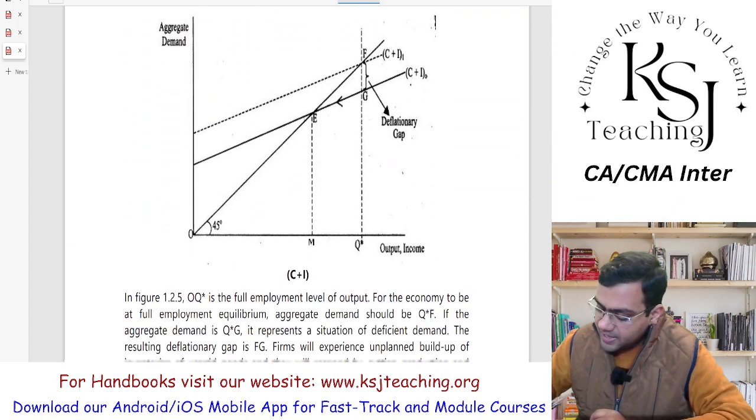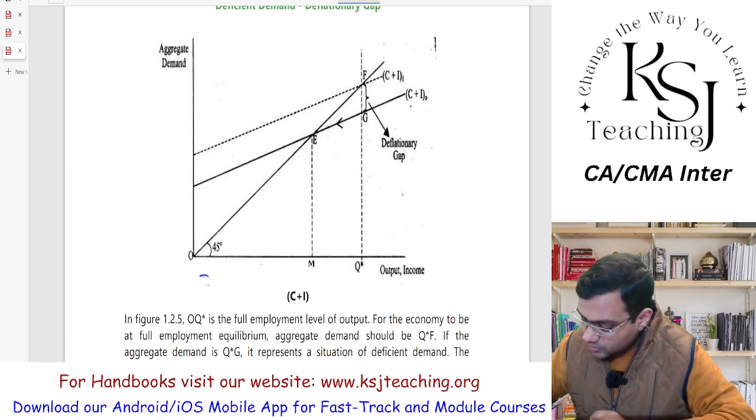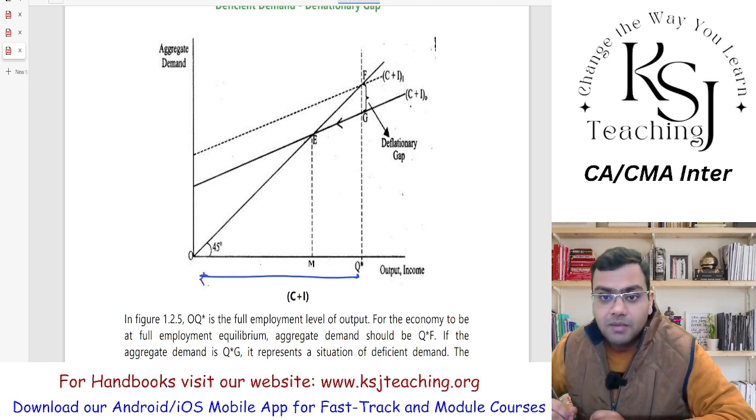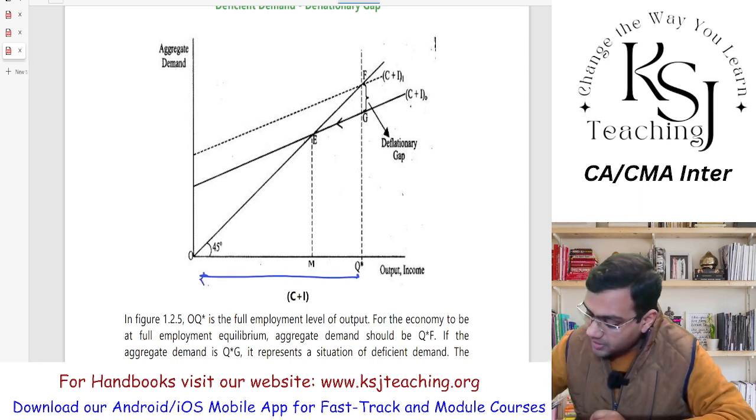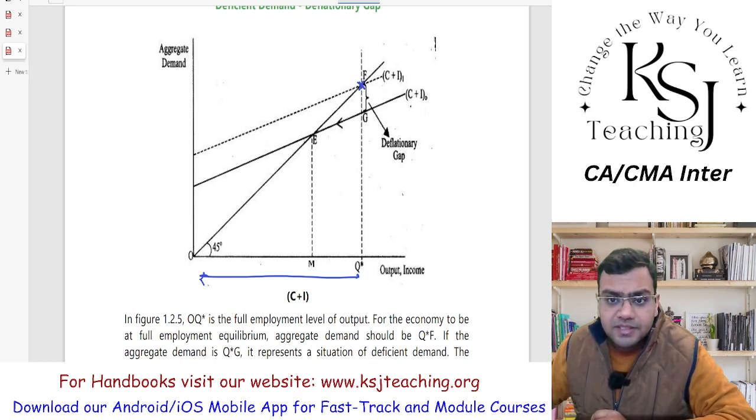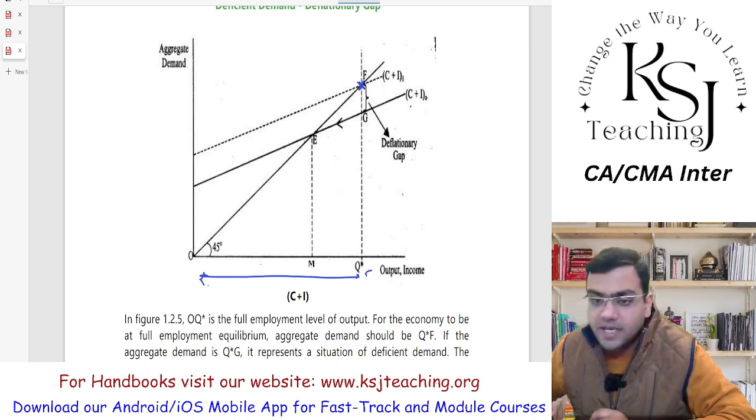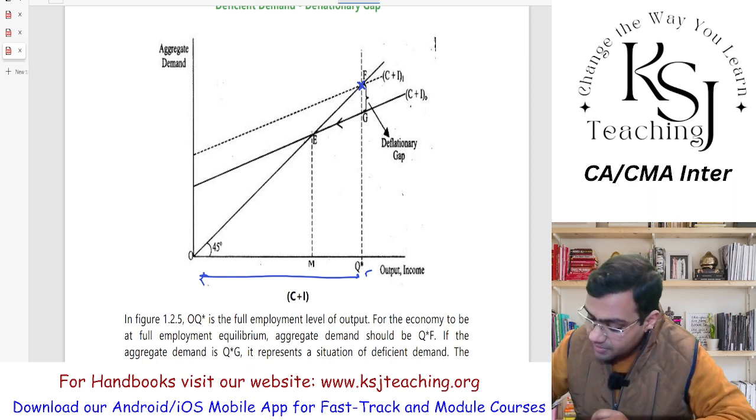So he has explained it with the diagram also. He says this OQ is at the full employment level. Now if you go at the full employment level, this is the level that you can generate. This should be the aggregate demand, because this is the output that can be there, right? But the aggregate demand is, let's say, G or E. Let's say E is the aggregate demand. This is your full employment output.